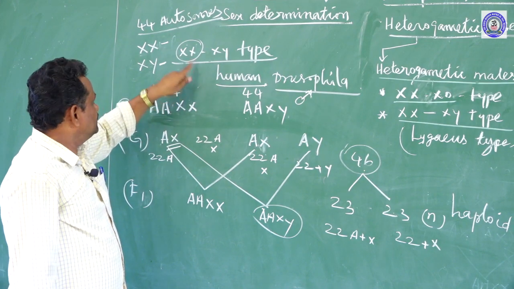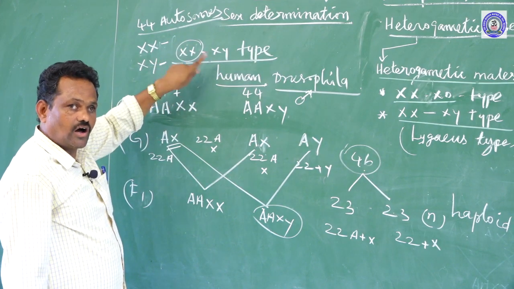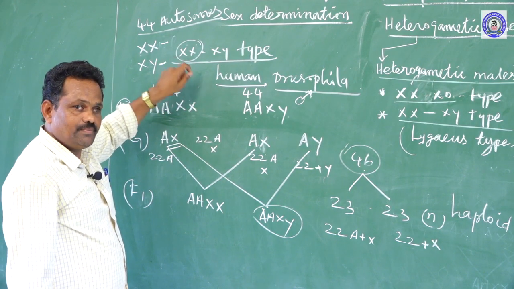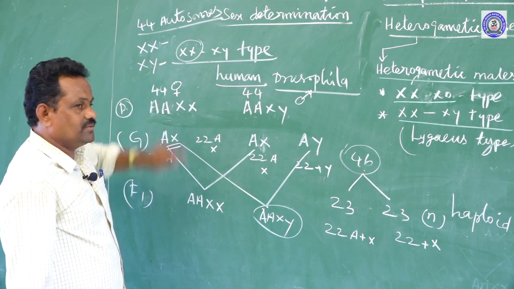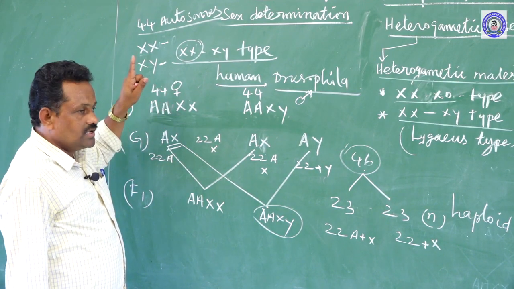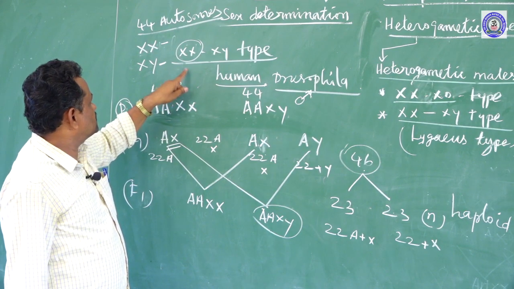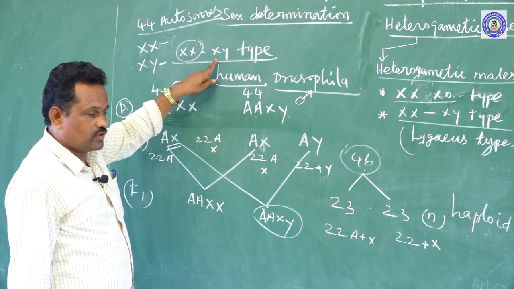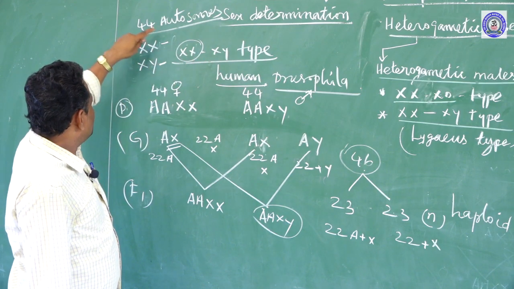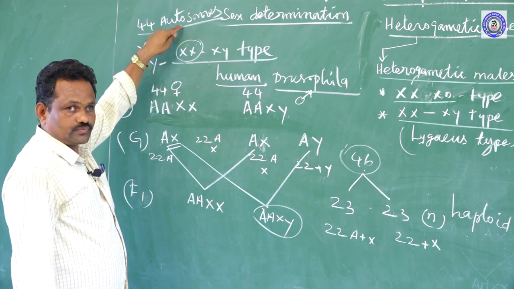In addition, some other characteristics are also determined by them, but the primary function is to determine maleness or femaleness. The genes for sex determination are present in X and Y chromosomes, which are called allosomes. These are not present in the autosomes.